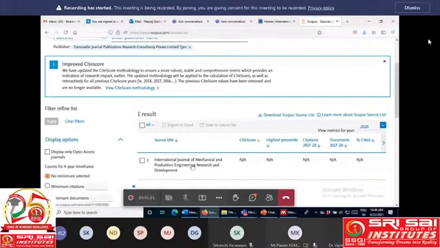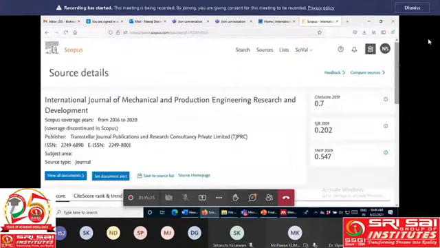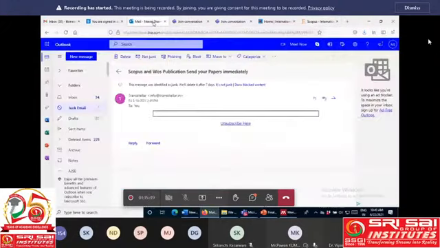Okay, you check it: coverage discontinued in Scopus. The journal was Scopus indexed from 2016 to 2020, but right now this coverage is discontinued. Even so they are still sending mail, and most of us see their mail and send our article, and maybe after 10 days they tell us that the article is accepted.